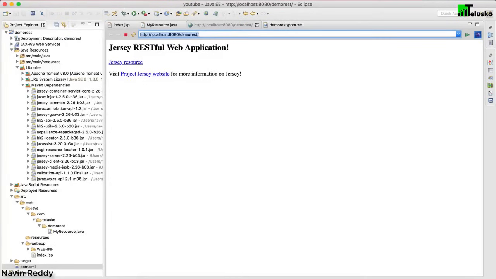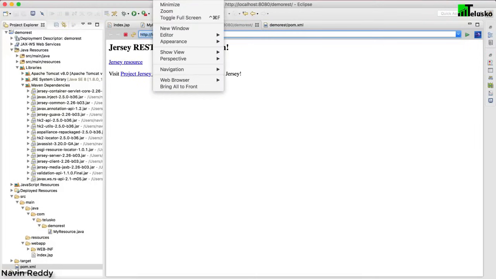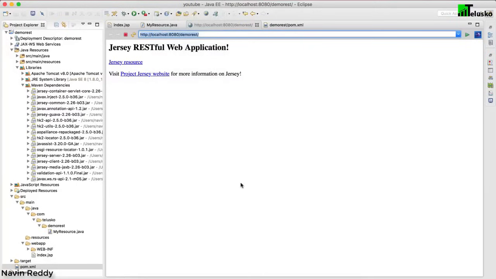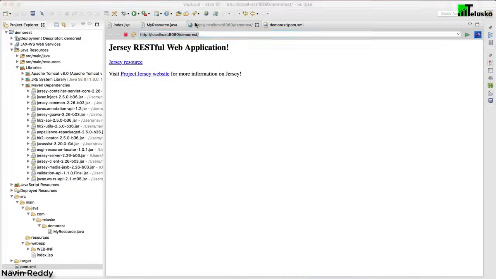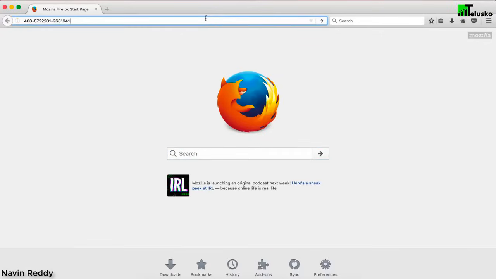In fact, I don't want this output to be shown in the internal browser. I hate the internal browser of Eclipse. I want to use my own browser. I will use Firefox. So just go to Window, go to Web Browser and click on Firefox. Now, next time when you run this, it will open in Firefox. But this time, I will open Firefox by myself, and I will say enter.